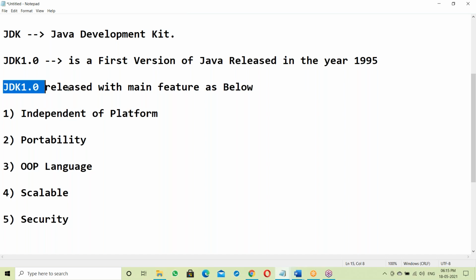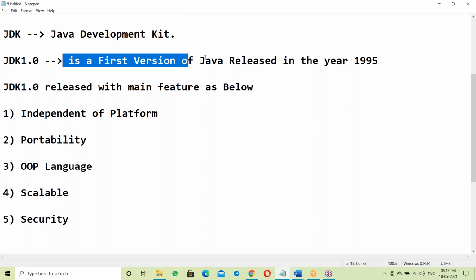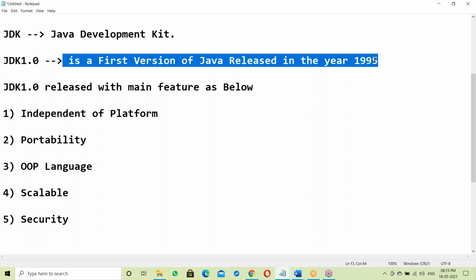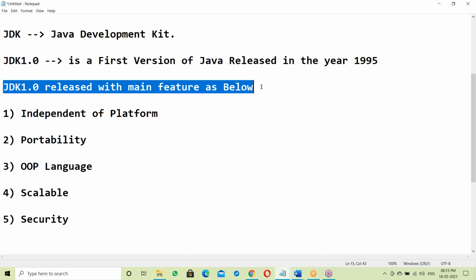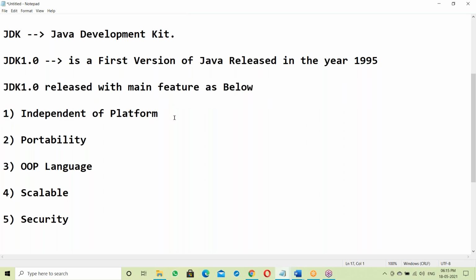JDK 1.0 was released with the main features as below. 1.0 is the first version of Java, released in the year 1995. So JDK 1.0 was released with these main features: platform independence, portability, object-oriented programming language, scalability, and security.